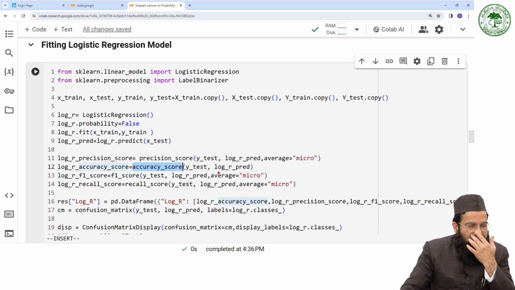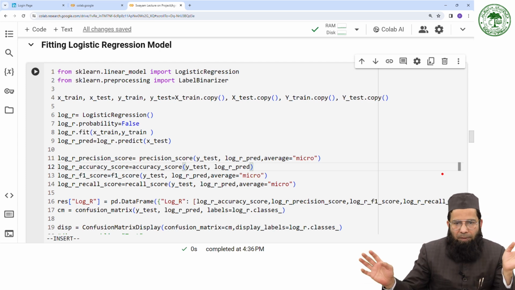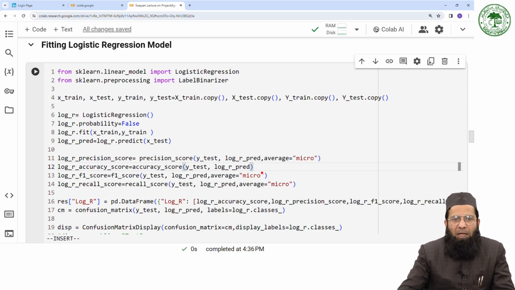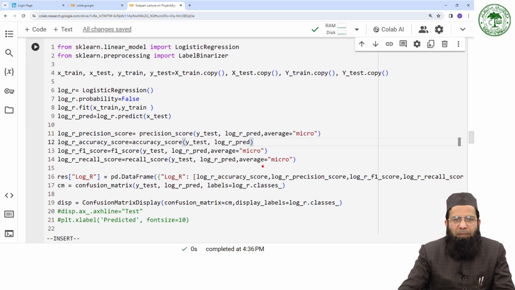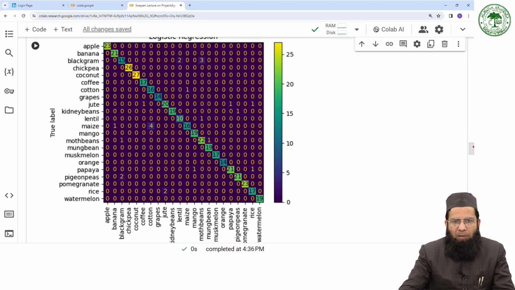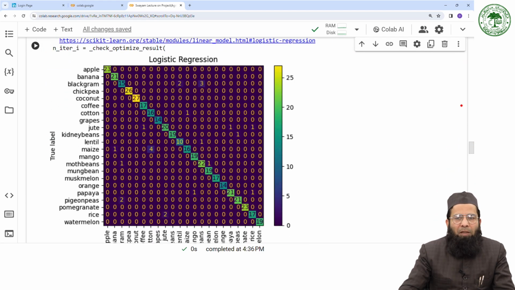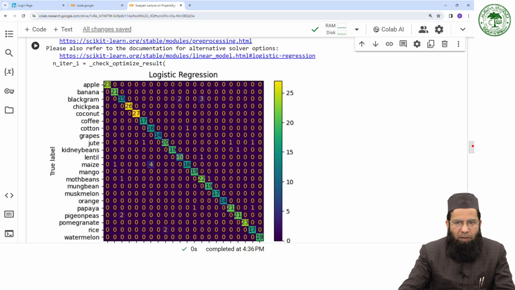As far as accuracy is concerned, accuracy is just all the correctly predicted cases divided by all cases, right? So in this way, it would be calculated. Let me execute this one. I have set micro for each and every model, right? Now, this is the actual confusion matrix.